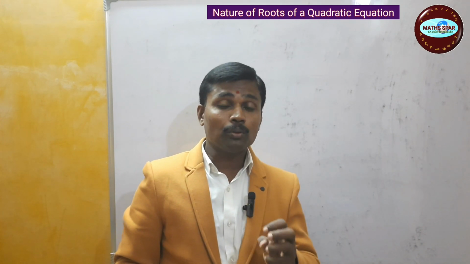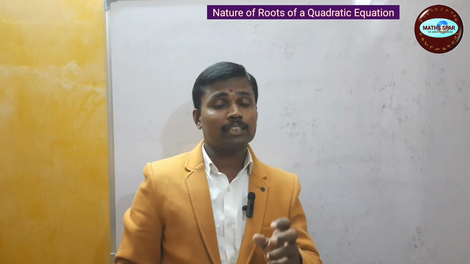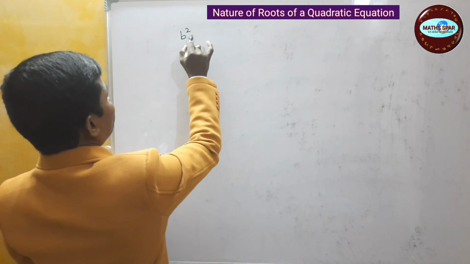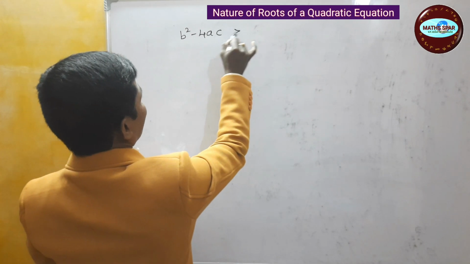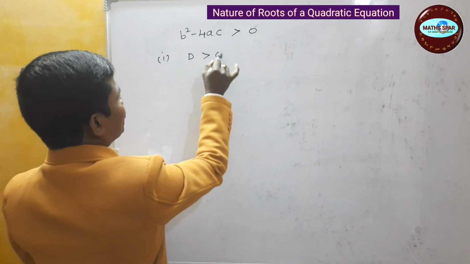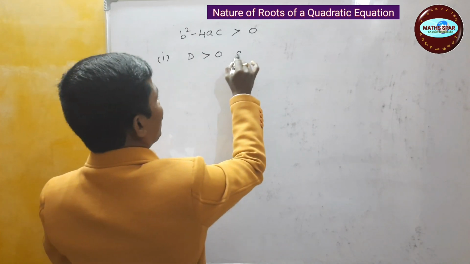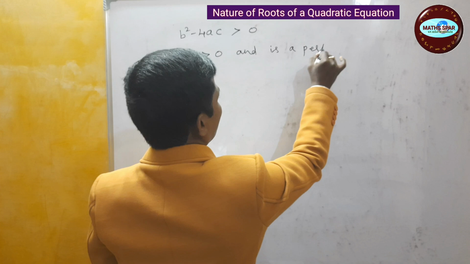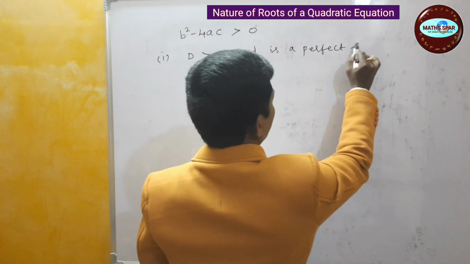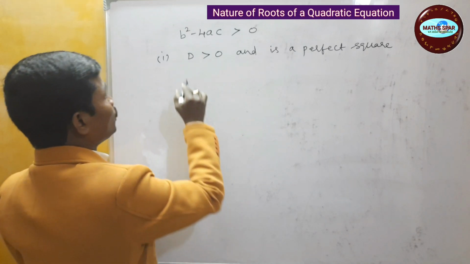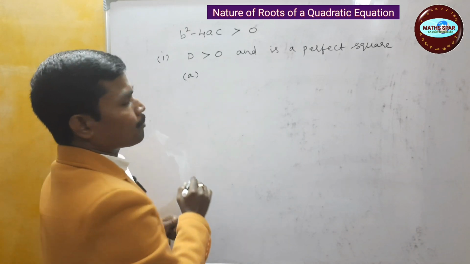When the roots are real and distinct, we have to look at some special cases and learn them. If b square minus 4ac is greater than 0, that is D is greater than 0 and is a perfect square, then two cases will take place here.